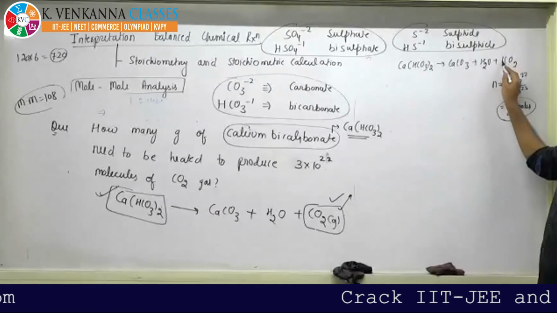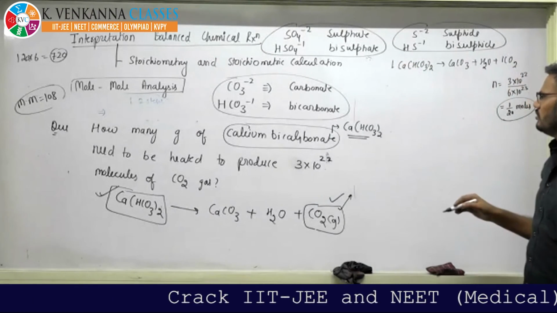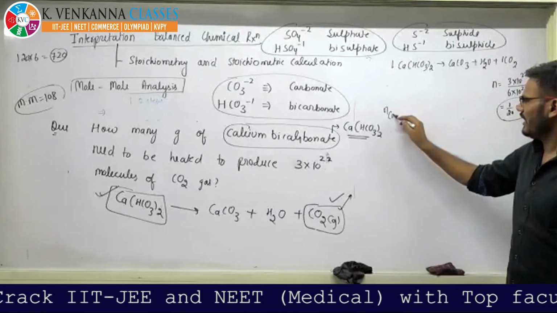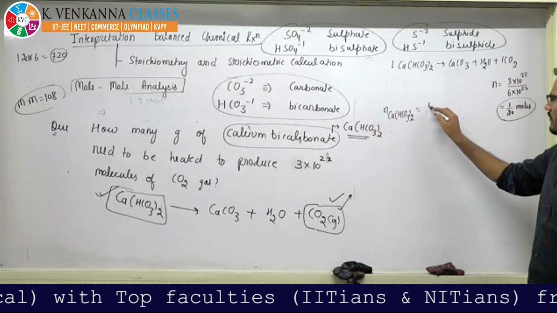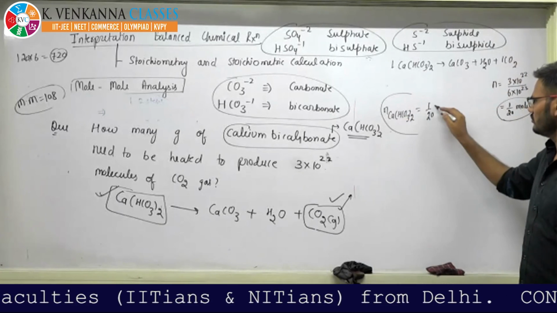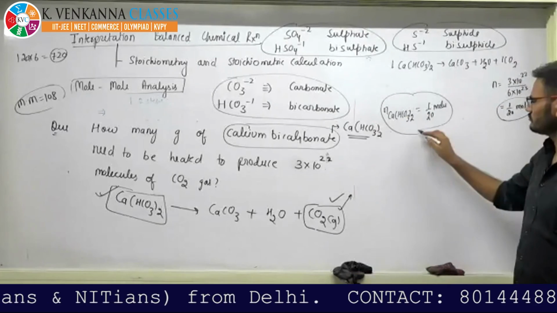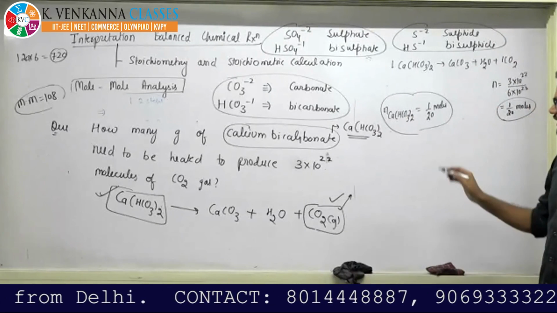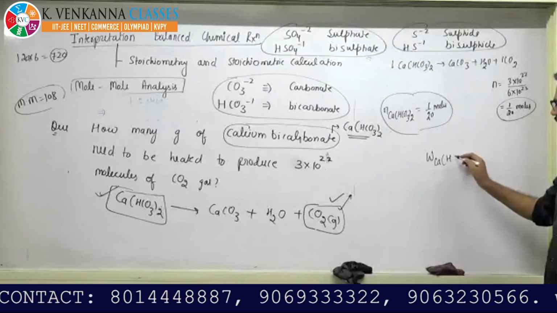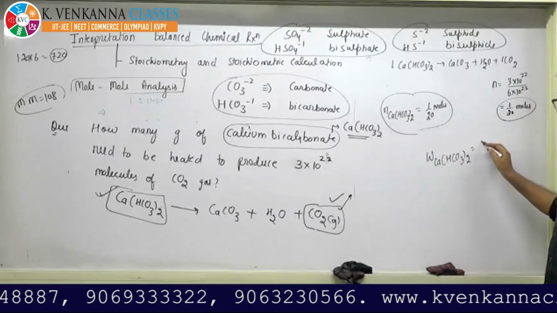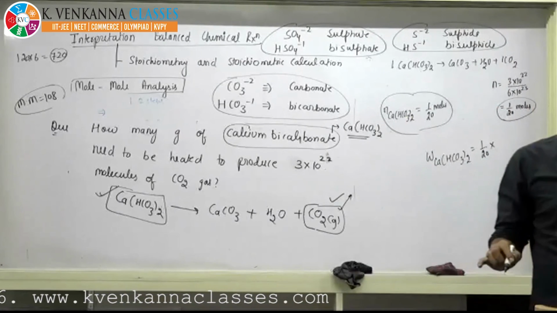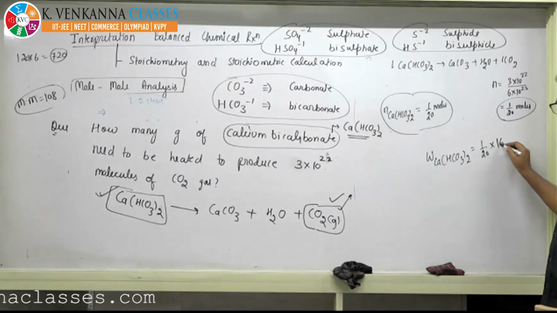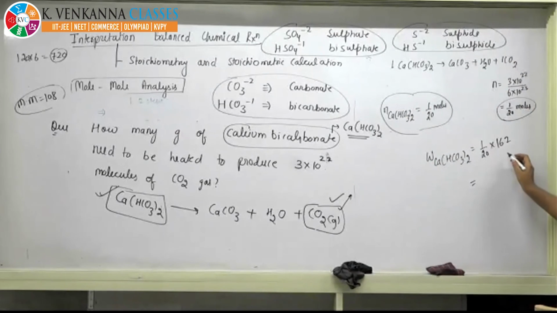Using the stoichiometry, as they are in the 1:1 ratio, you will also require moles of calcium bicarbonate similar to carbon dioxide, that is 1 by 20 moles. Right? But they are asking you the weight. So weight will be calcium bicarbonate, that is 1 by 20 into 162, which is nothing but 8.1 gram.